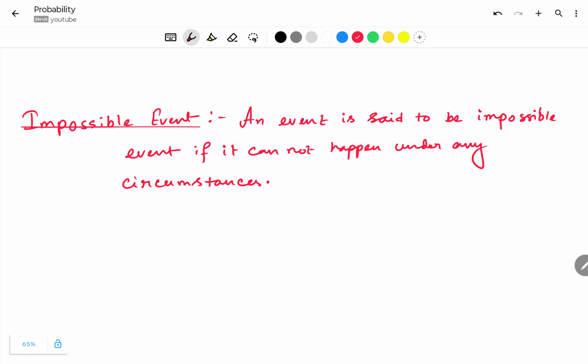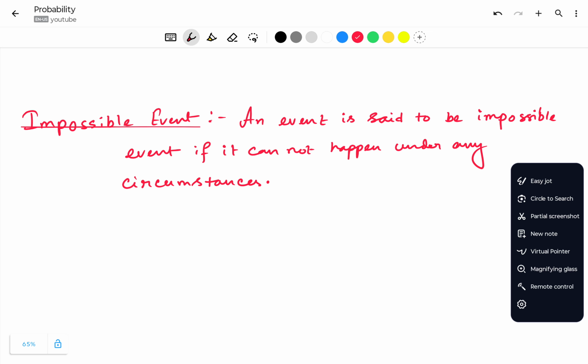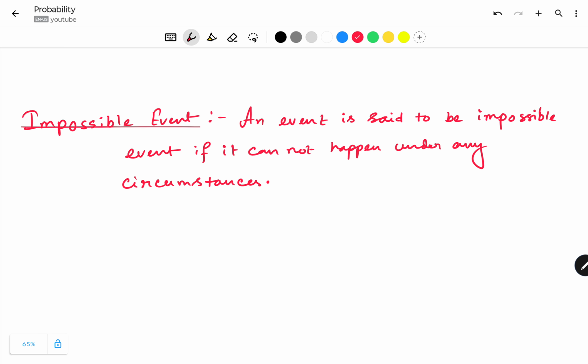There is another kind of event, that is impossible event. An event is said to be an impossible event if it cannot happen under any circumstances. That means the chance of occurrence of a particular event is zero. Then we can say that event is an impossible event. That means it cannot occur, it cannot happen. There is no chance to get the outcome of that event. So that event is called impossible event.